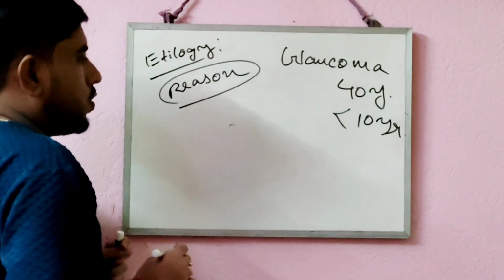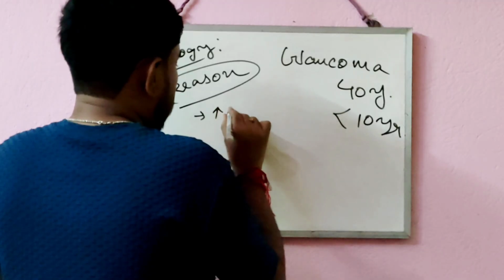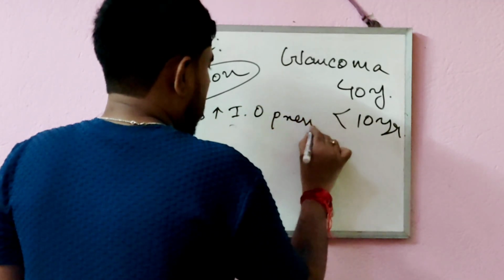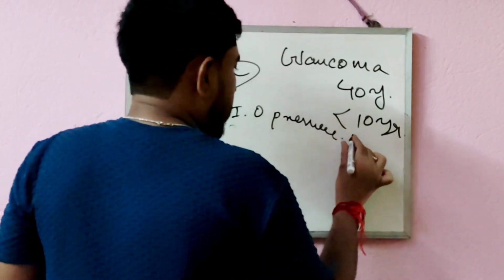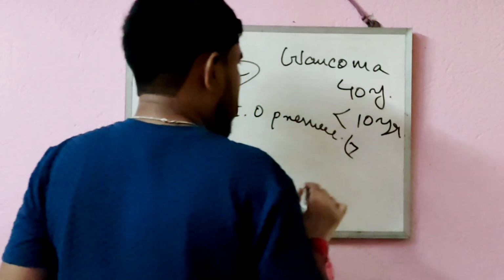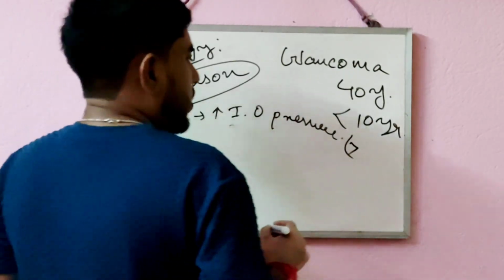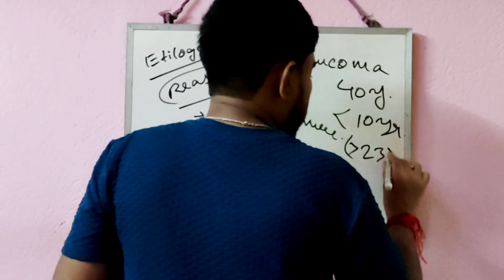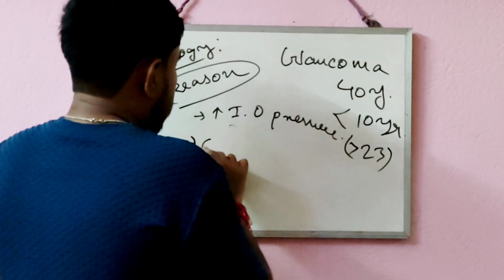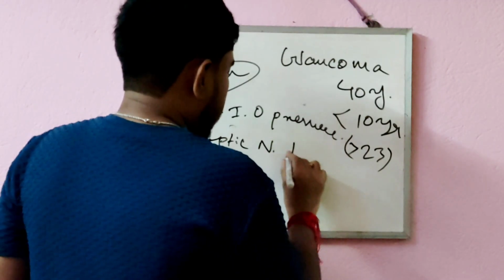So what are the etiologies or reasons for glaucoma? First one is increase in intraocular pressure. I have already told you in a normal eye the intraocular pressure, or IOP, is 16 to 23. That means when glaucoma is taking place, the intraocular pressure goes beyond 23. That causes damage in the optic nerve, that leads to optic nerve dystrophy.